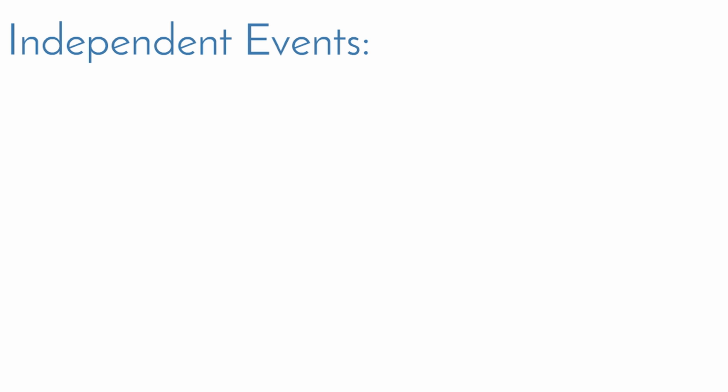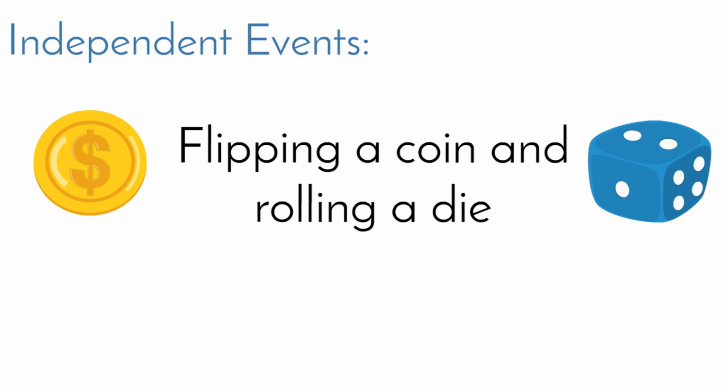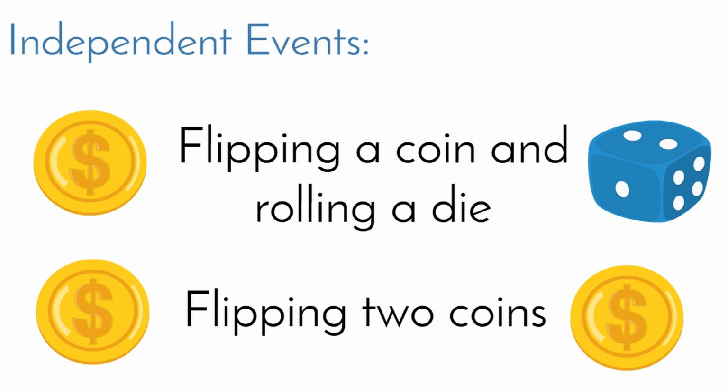Here are some examples of independent events. Suppose I flip a coin and I roll a die. Whatever I get on the coin doesn't affect the probability of what I get on the die. So if I flip a heads, it doesn't make getting a 6 more or less likely. If I flip two coins, that's also independent. Getting a heads on the first one doesn't make getting a heads on the second one any more or any less likely.